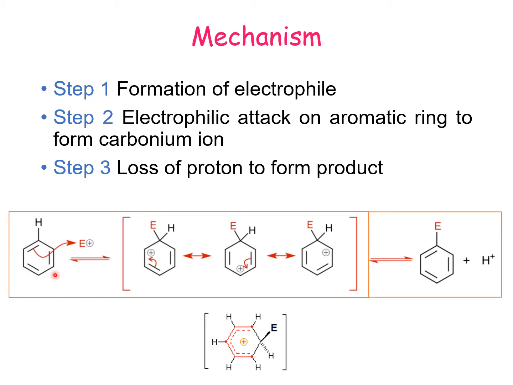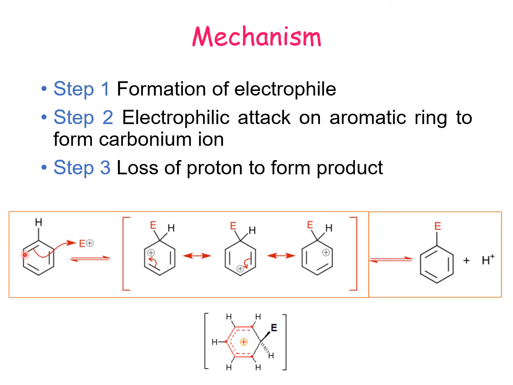Because the benzene ring is rich with electrons, any of these electrons attack this electrophile. The electrophile is already deficient, so it cannot attack the ring. The usual terminology is electrophilic attack on aromatic ring, but it is the electrons which are approaching this electrophile.